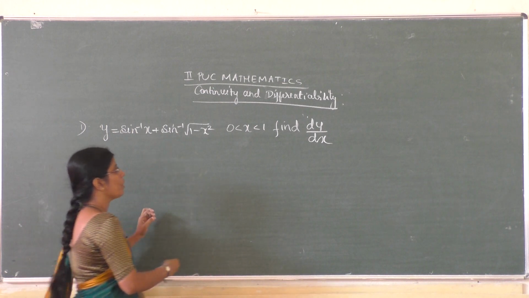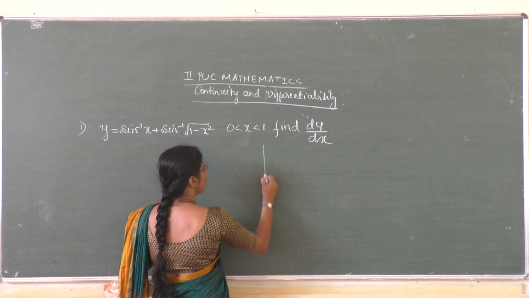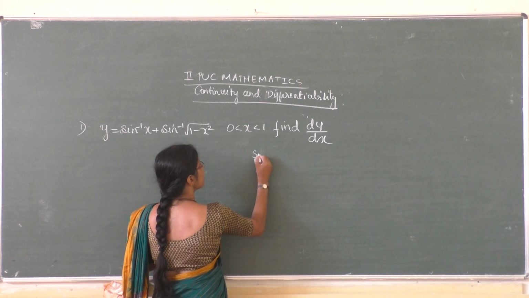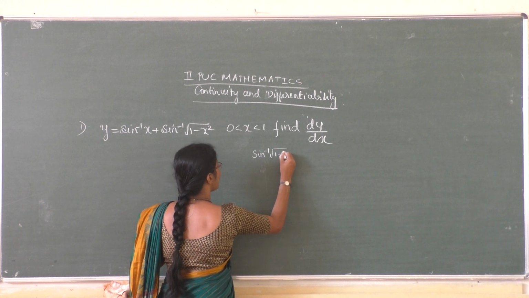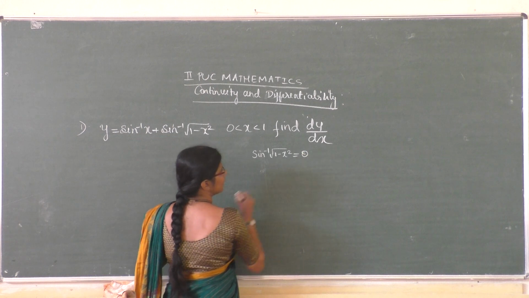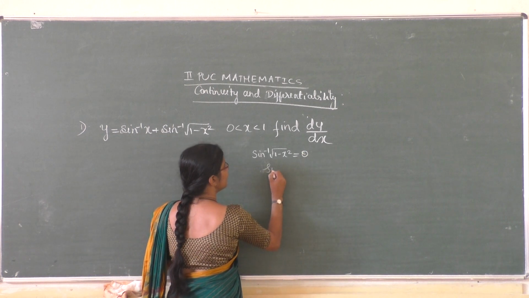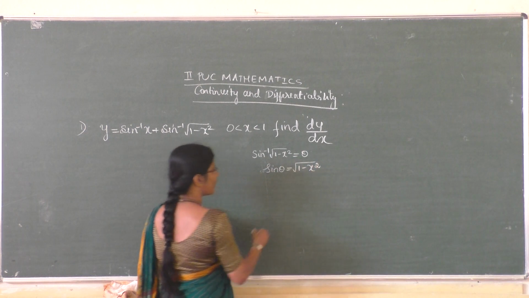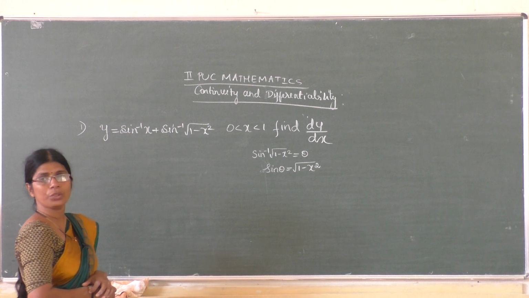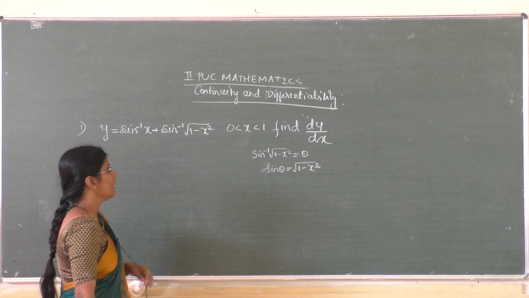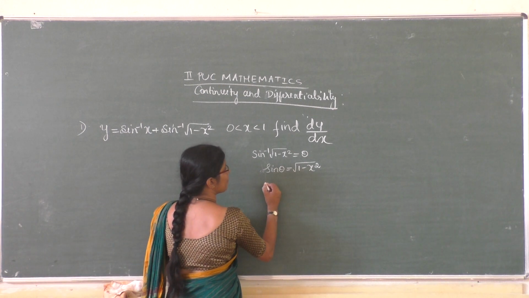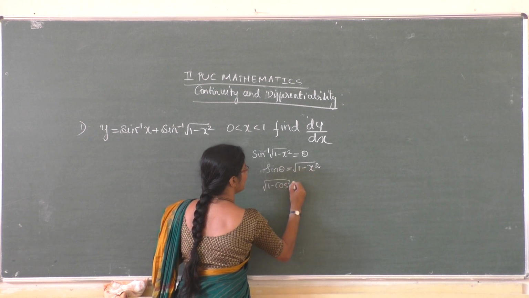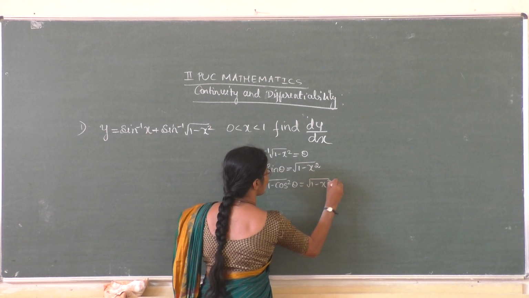When you consider sine inverse of root of 1 minus x square equal to theta, then sine theta equals root of 1 minus x square. That is root of 1 minus cos square theta equal to root of 1 minus x square.